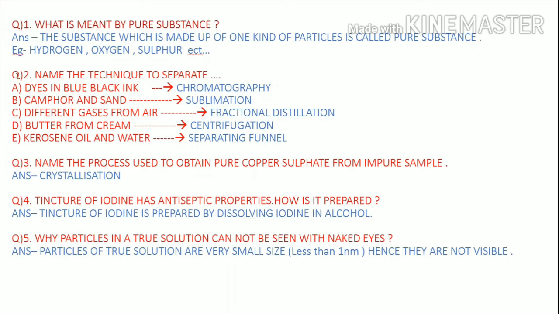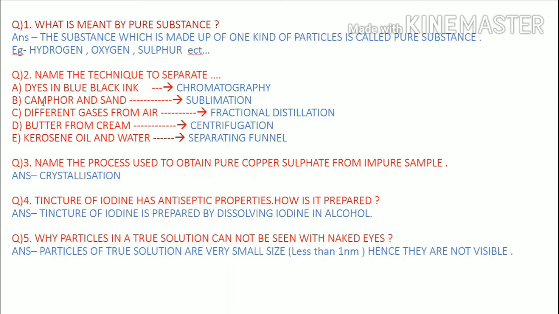Next, the second question: name the technique to separate. The separation techniques we also discussed in the last class, because short type questions will come from them. First, dyes in blue black ink. How can you separate the dyes in blue or black ink? The color components we have to separate by the process of chromatography. It is also most important. By the process of chromatography we separate the different color pigments.